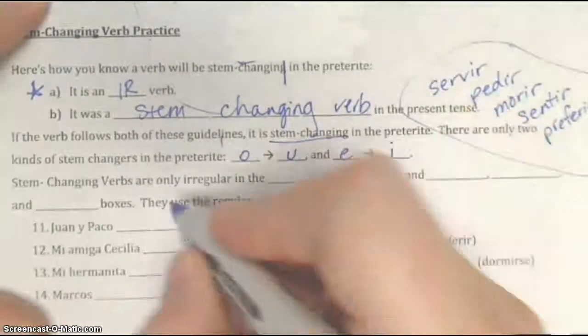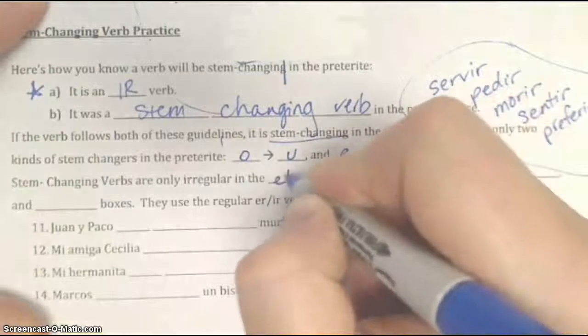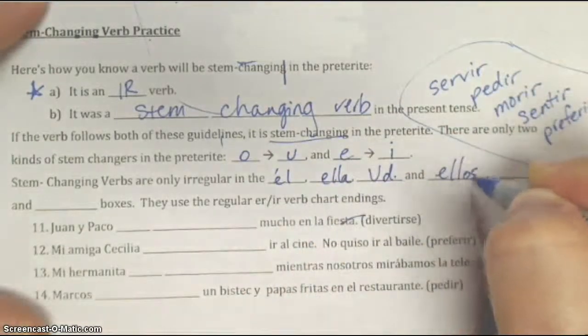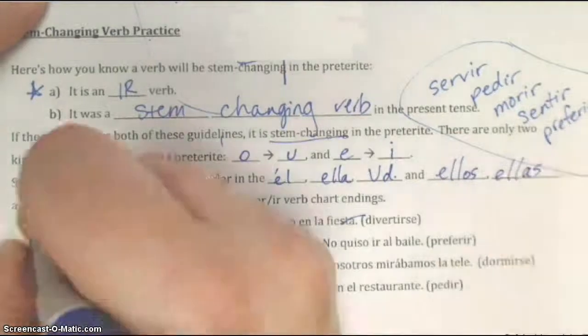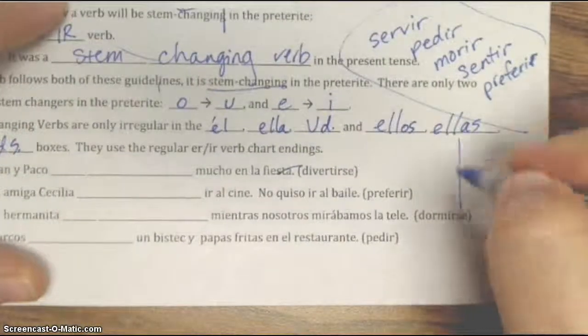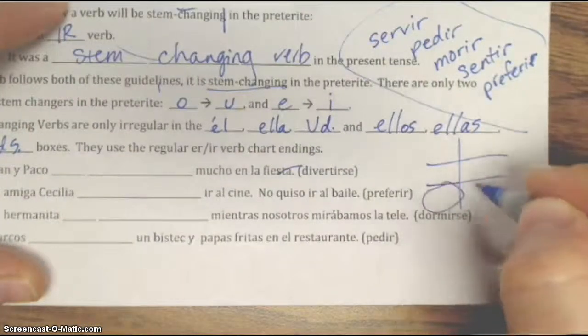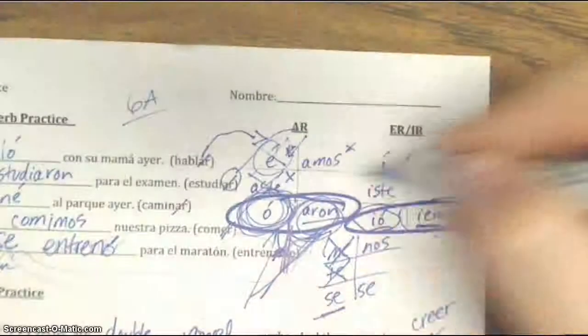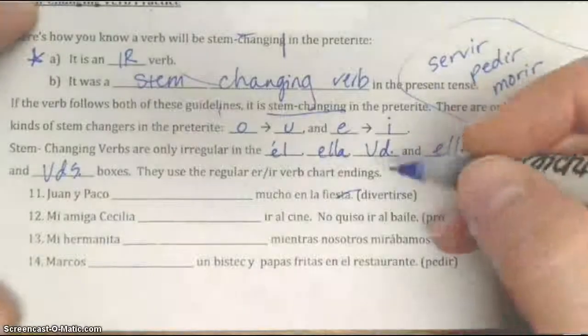Stem changing verbs are only irregular in the él, ella, usted, and ellos, ellas, ustedes boxes. So again, we're only dealing with these bottom two boxes. Let me draw this chart again for you. I've got this regular old chart. This one matters and this one matters. The rest of them, I'm going to follow the regular old charts up here.